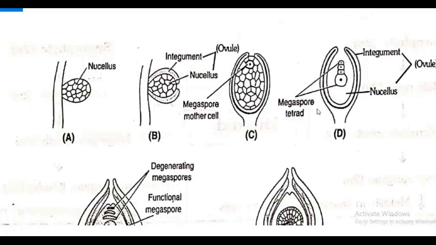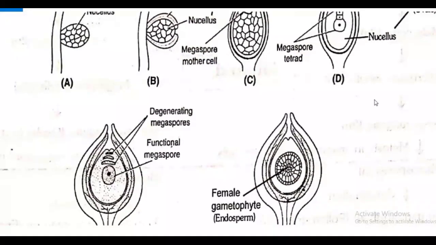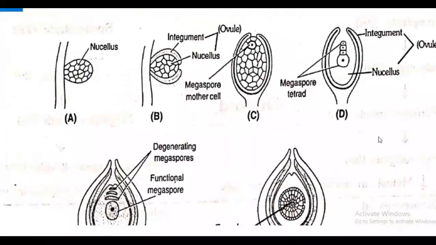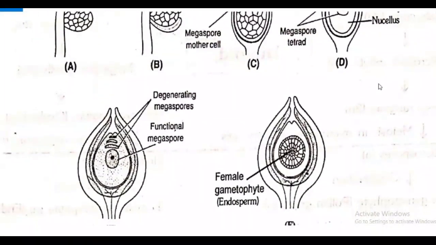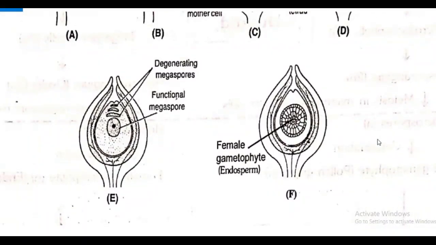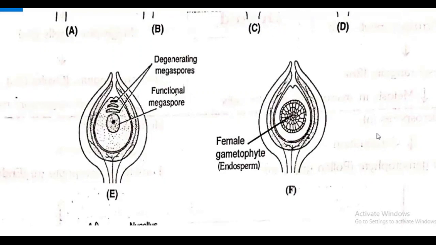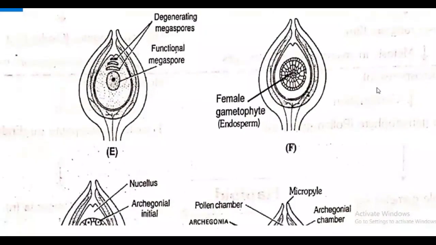Tetrad means a group of 4. So 4 are formed. Then from these 3 are degenerating. Only one is functional, and this functional one is known as female gametophyte or endosperm. And then archegonial initials you can see here beginning. Archegonial chamber is there, that is inside the endosperm, that is female gametophyte is there. That is well protected in an archegonial chamber. You can see archegonia, archegonial chamber.